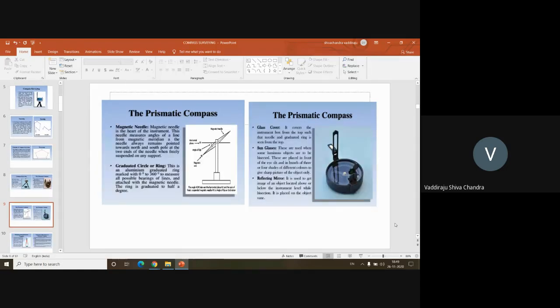So the main purpose of giving a prism for a prismatic compass is to ensure that the values which are engraved in an inverted fashion in the prismatic compass are seen normally by your naked eye. Okay.